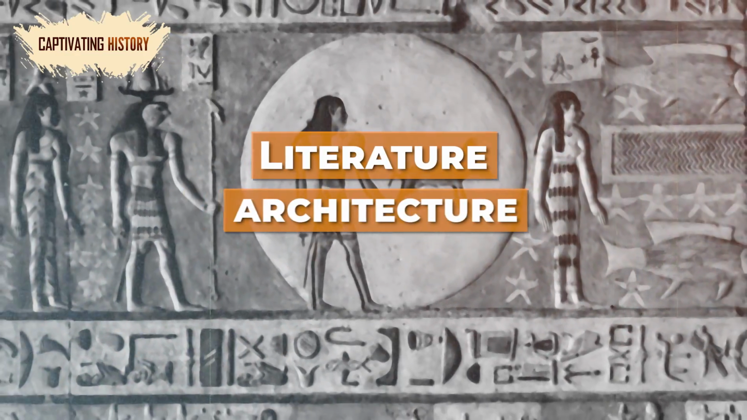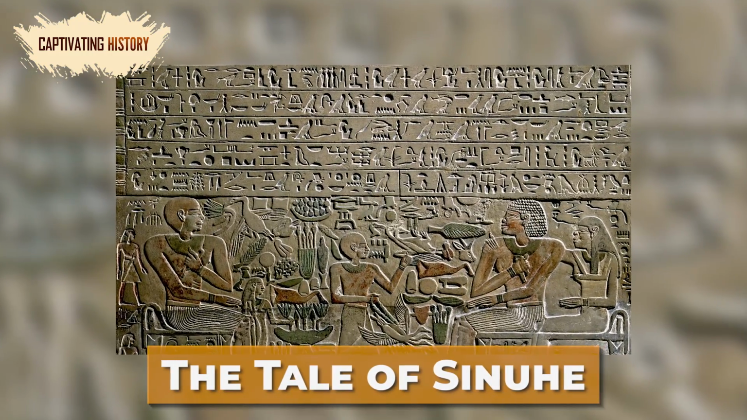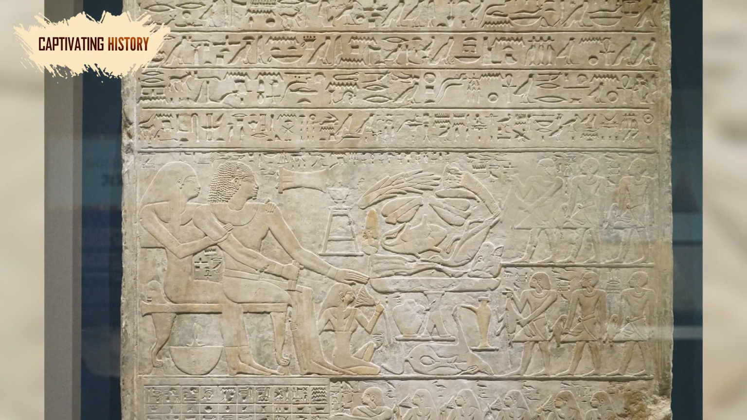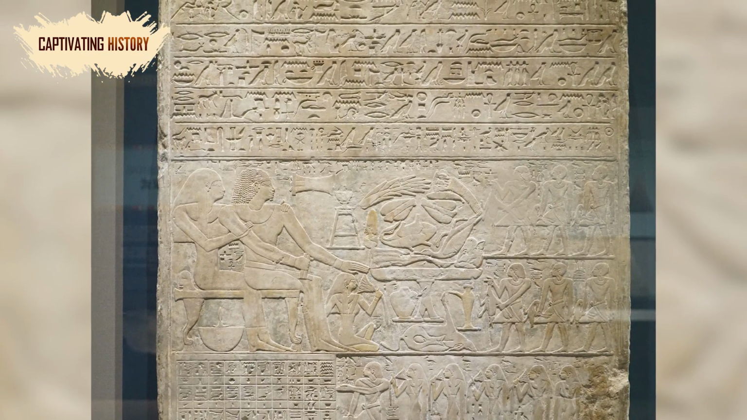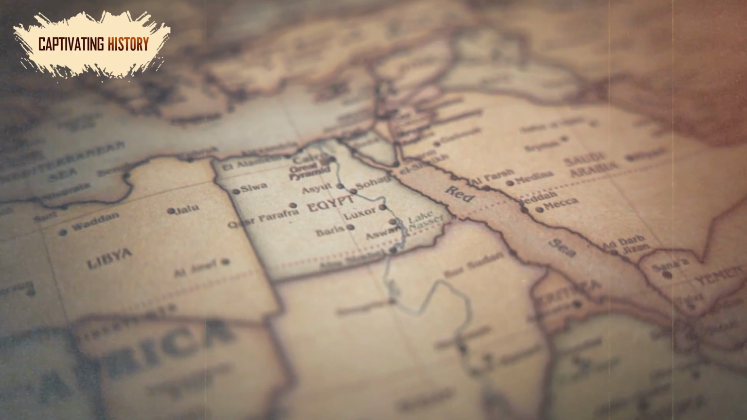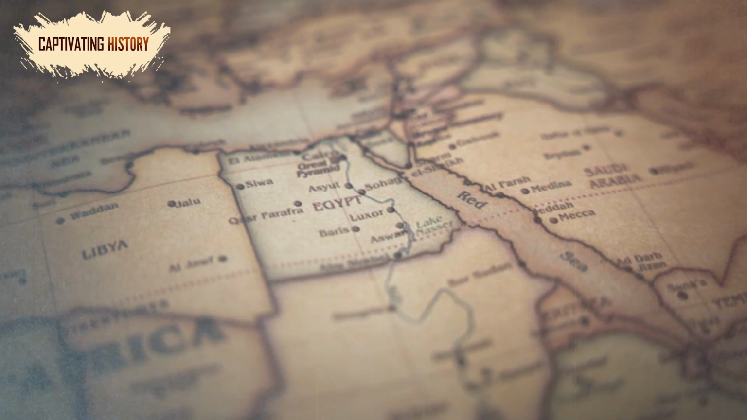Literature, architecture, and art flourished during this period, with works like the Tale of Sinuhe becoming cultural cornerstones. According to many estimations of the Middle Kingdom, Egypt reached its highest point of culture during the 12th dynasty, and the innovations that occurred during this time influenced the rest of Egypt's history.